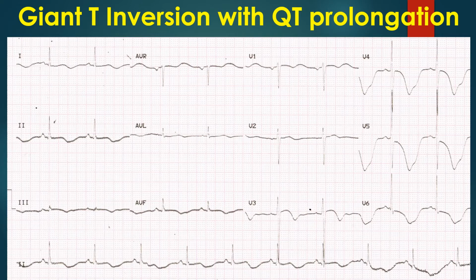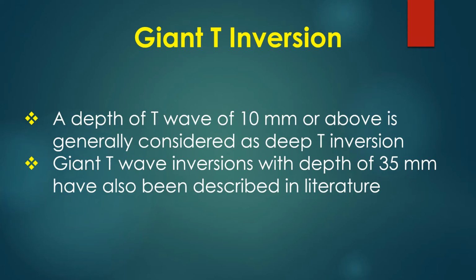50 Hz line voltage artifacts are seen in almost all leads but more prominent in inferior leads. No ventricular ectopy has been documented in this tracing, showing the importance of longer monitoring to document arrhythmia. Maximum depth of T-wave inversion in V5 is 18 mm. A depth of T-wave of 10 mm or more is generally considered as deep T-wave inversion.